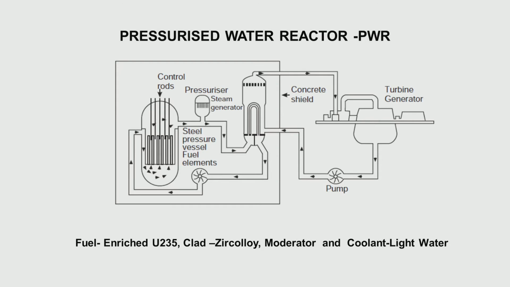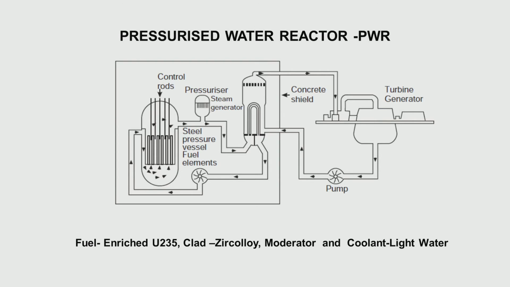So, with 0.7% uranium 235, light water is not able to make the reactor critical. So, you require enrichment, and it uses enriched uranium 235. Here the enrichment is of the order of 3 to 5%, and this enrichment process, as I mentioned in my previous lecture, is a costly process. Few countries have this enrichment process.